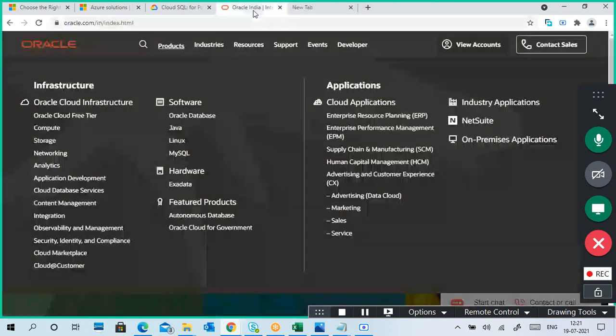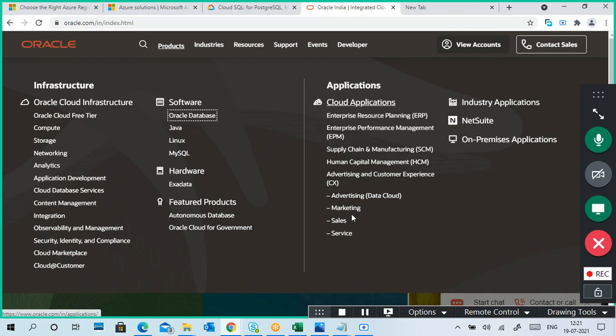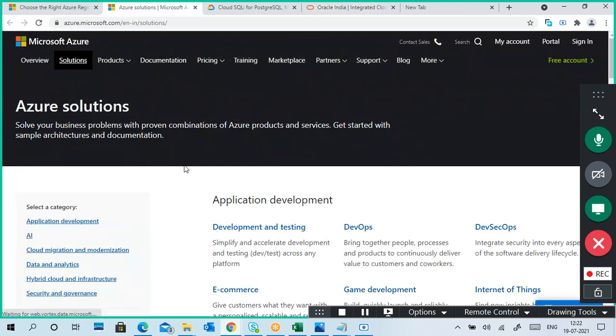This is the area, you can check it once. You can also see cloud applications, on-premises applications, software, hardware. These are also cloud infrastructure related.